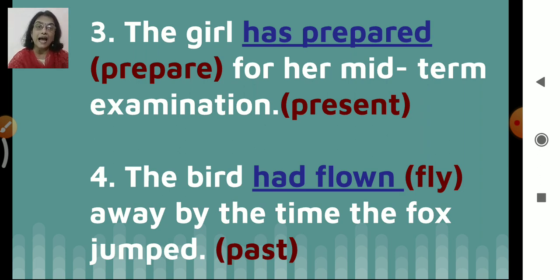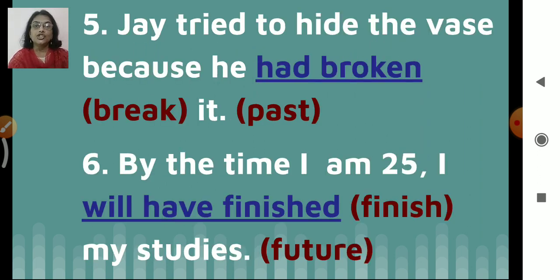The bird had flown away by the time the fox jumped. Past, now past perfect is required. So, had flown. Jay tried to hide the vase because he had broken it. Past perfect, had broken. Okay, so break will turn into broken. By the time I am 25, I will have finished my studies.